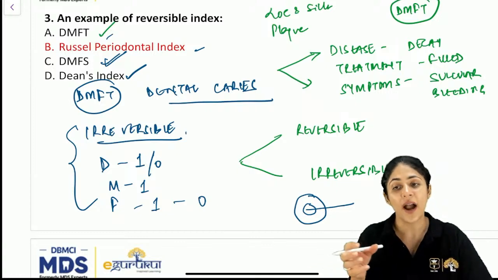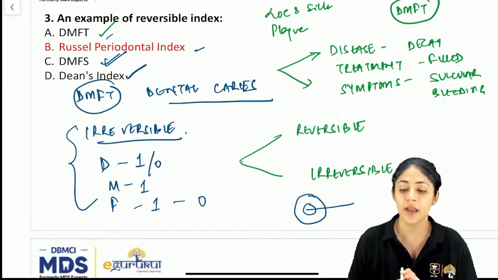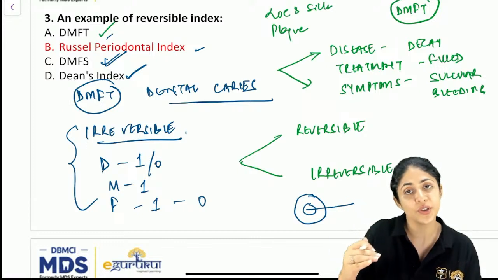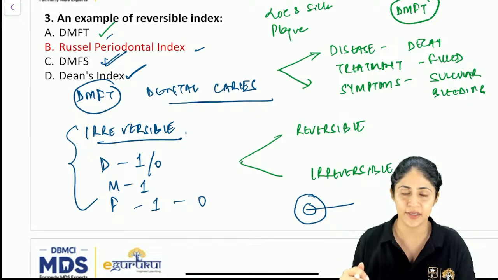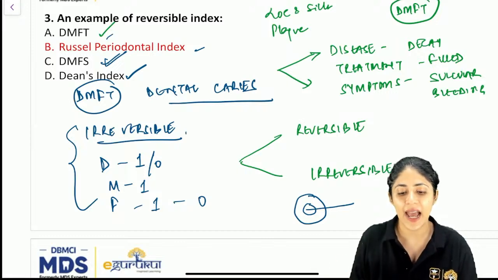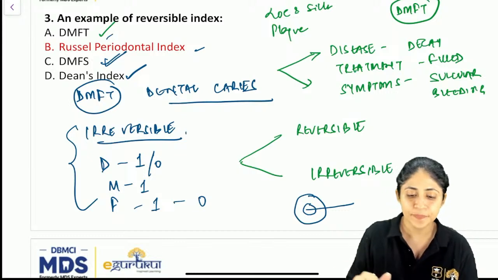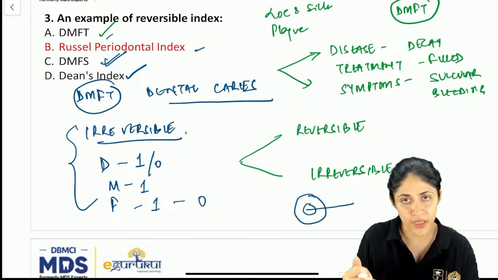Okay, why Russell's periodontal index? Because in this case it measures both. It measures the reversible changes due to gingivitis and the irreversible changes due to periodontitis. But since it is measuring midway the reversible changes due to gingivitis, we would call it a reversible index out of the options given above. Okay, so in this case what we'll have is the Russell's periodontal index.